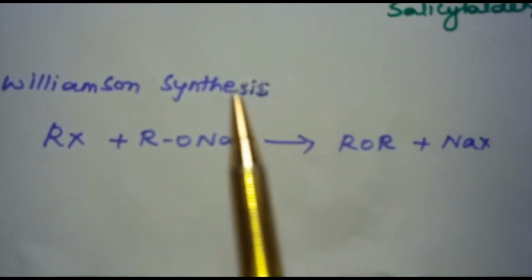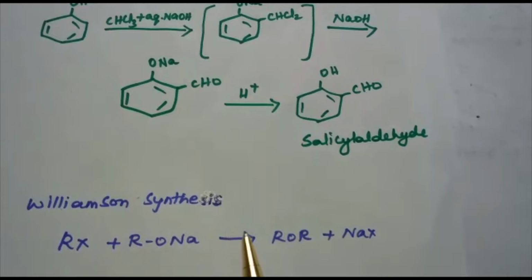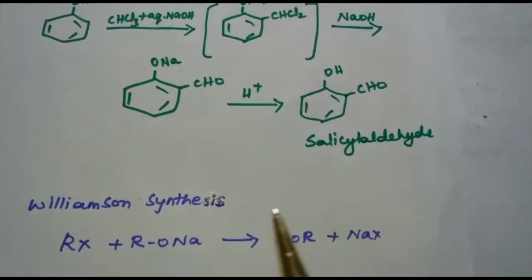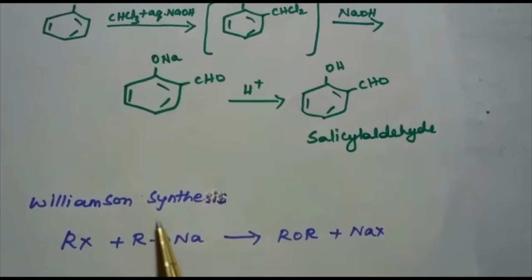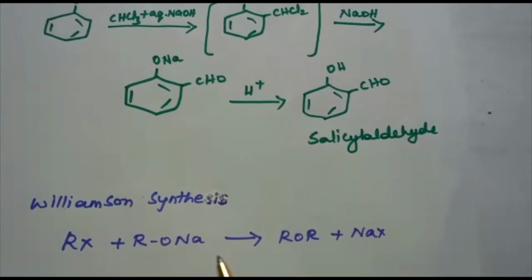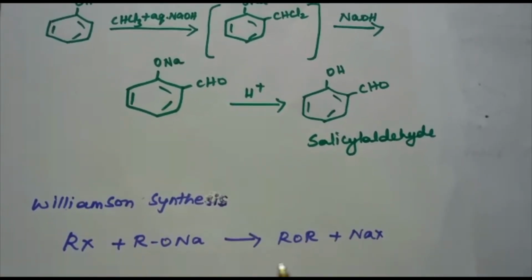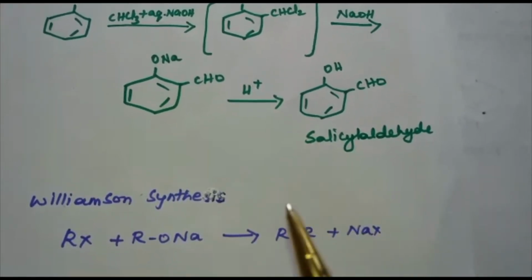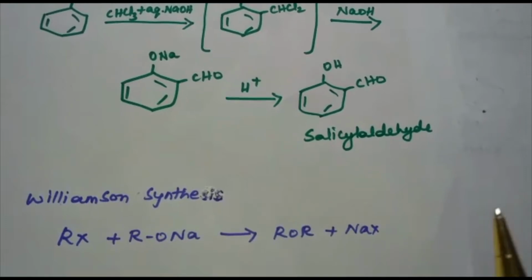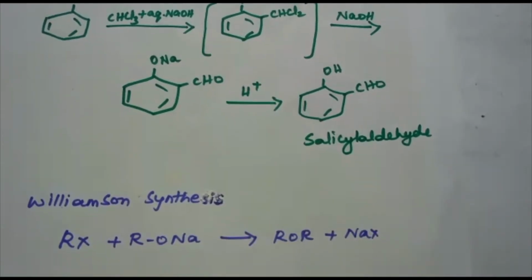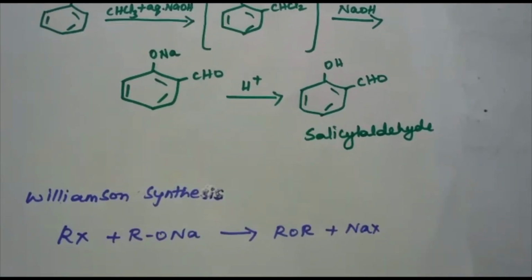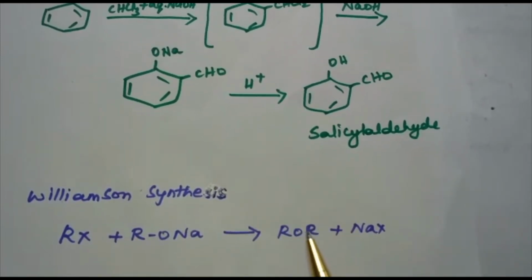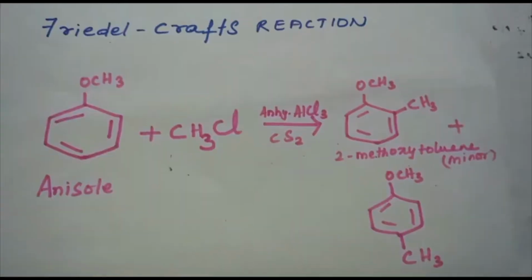Williamson synthesis. This is an important laboratory method for the preparation of symmetrical as well as unsymmetrical ethers. In this method, an alkyl halide is allowed to react with sodium alkoxide, and ethers containing substituted alkyl groups, maybe secondary or tertiary, may also be prepared by this method. This reaction involves SN2 attack of an alkoxide ion on a primary alkyl halide. The reaction is RX plus RONa gives ROR plus NaX.